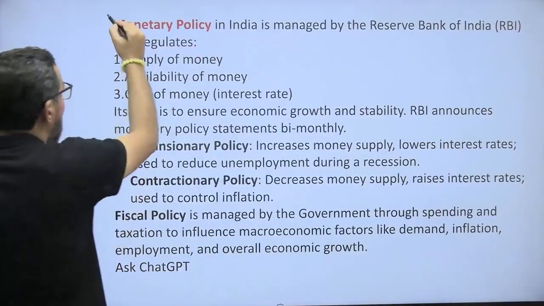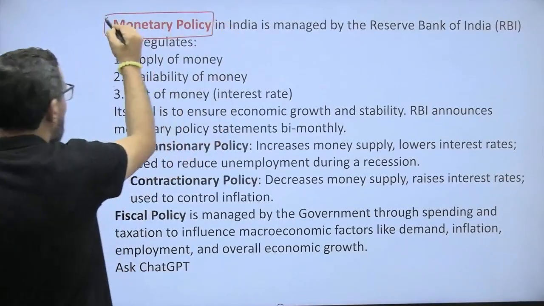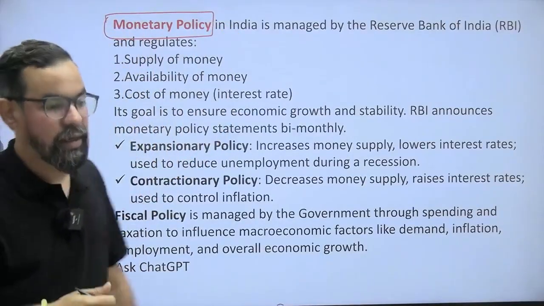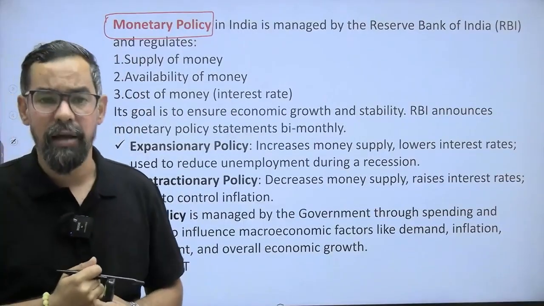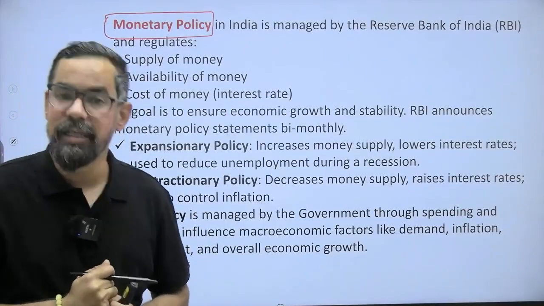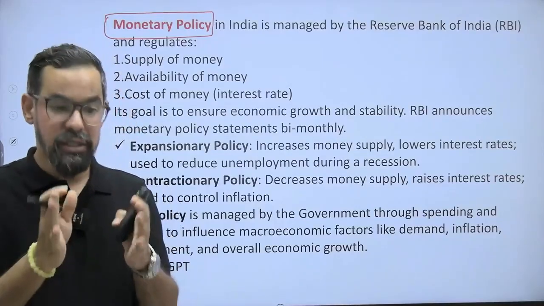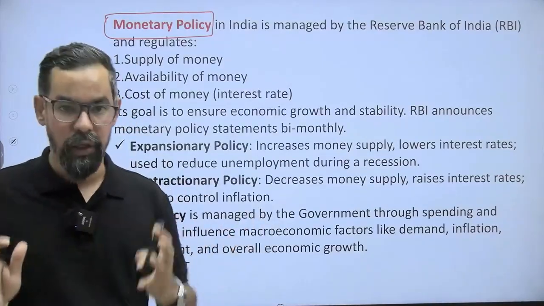Monetary policy is a policy of the central bank through which the central bank manages the overall money supply in the economy itself.